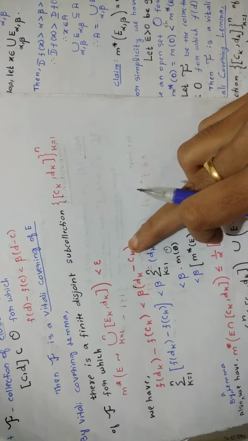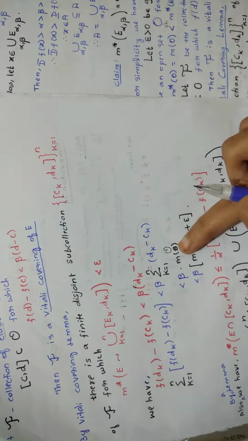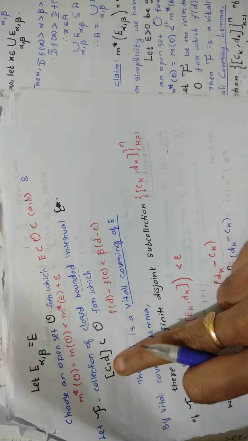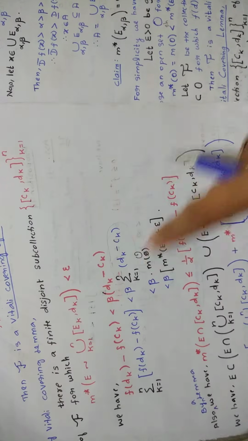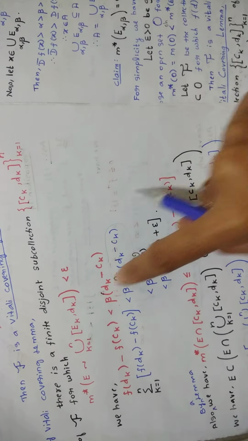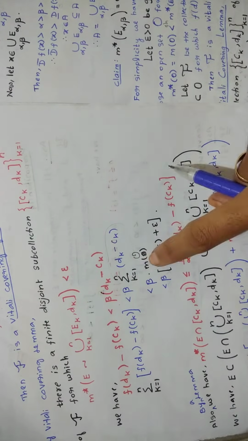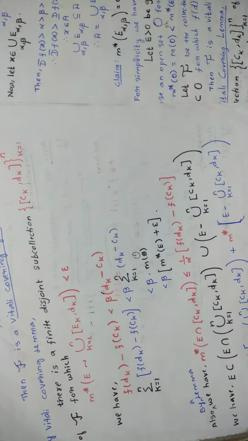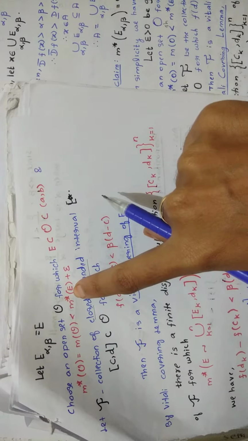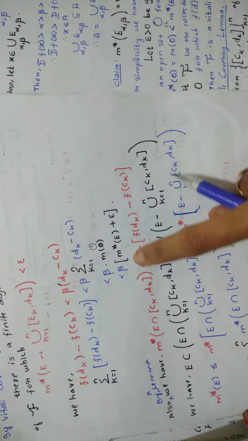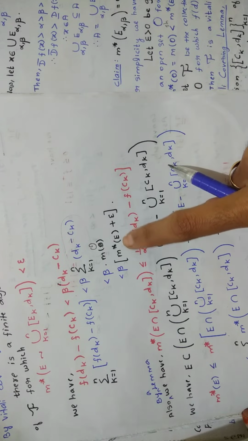In the place of this you are substituting the measure of O, because you know from this line that the closed interval [c, d] is contained in O. So the summation of (dk minus ck) is less than or equal to the measure of O, and beta into m of O is less than beta of m star of E plus epsilon. Substitute this value, less than this value.